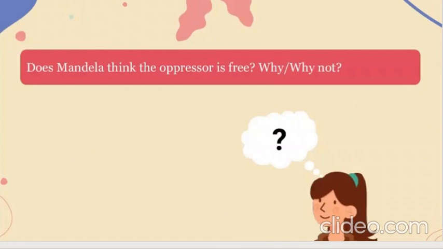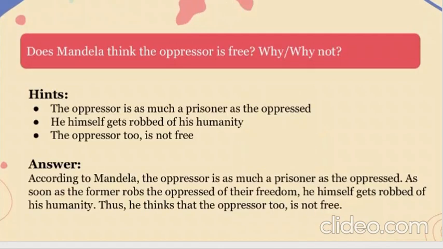Now, next question. Does Mandela think the oppressor is free? Why or why not? So let's see. According to Mandela, the oppressor is as much a prisoner as the oppressed. As soon as the former robs the oppressed of their freedom, he himself gets robbed of his humanity. Thus, he thinks that the oppressor too is not free. So basically, whenever someone is suffering, there is one oppressor and another one is oppressed. Oppressor means who is oppressing the other person, right?